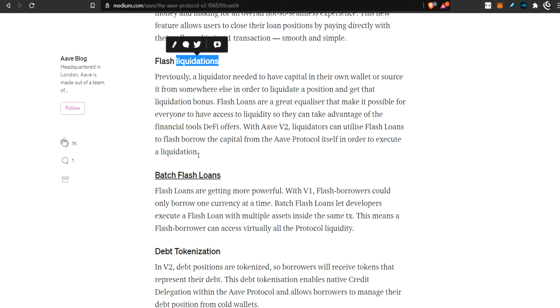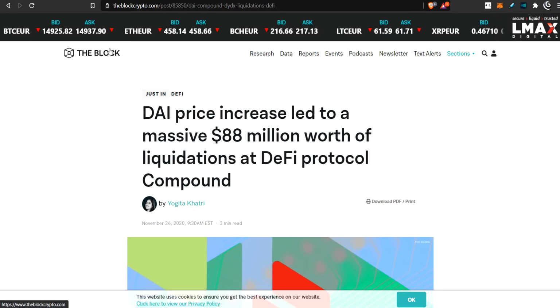So before we move on to the next things, I want to swing over to this article. Here's an article on The Block. Now this happened in November.